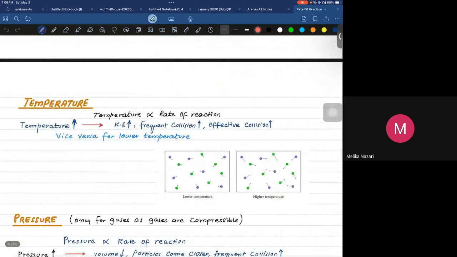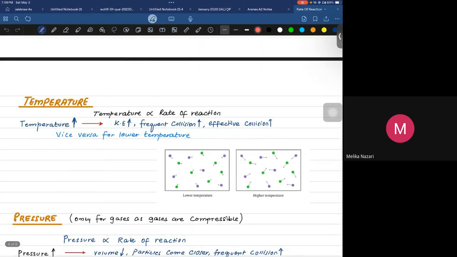Afterwards, we have temperature. Temperature is directly proportional to the kinetic energy of the particles. I have shown an animation in the last class, if you remember. When the temperature increases, the particles move faster. When the particles move faster, there is a higher probability that they collide more frequently. Let's suppose if the temperature is lower, they are colliding 100 times with each other. But if you increase the temperature, they would be colliding 200 times, greater than before.